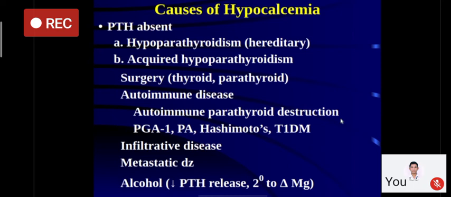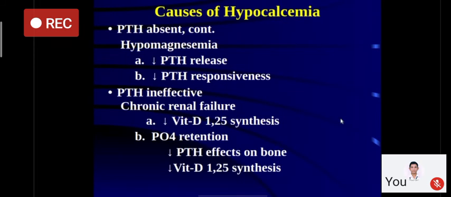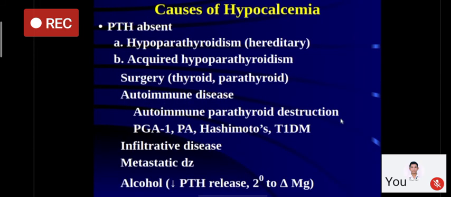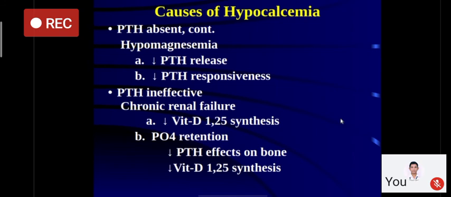Now, how does it cause this? When somebody is consuming heavy alcohol, it will result in increased magnesium excretion from the kidneys, and magnesium is an important second messenger required for synthesis and secretion of PTH. So the PTH level comes down, which will result in hypocalcemia. So there can be causes which are PTH absent. And next, hypomagnesemia I have discussed.